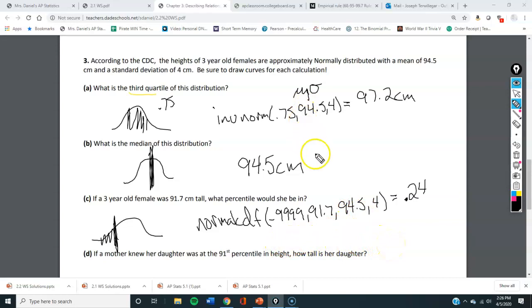A mother knows her daughter's in the 91st percentile. How tall is her daughter? I have a percentile, I need a number. Inverse norm. That's in the second distribution, y'all. Just like how we did number 1, right? And I got that shorty is 99.86 centimeters.